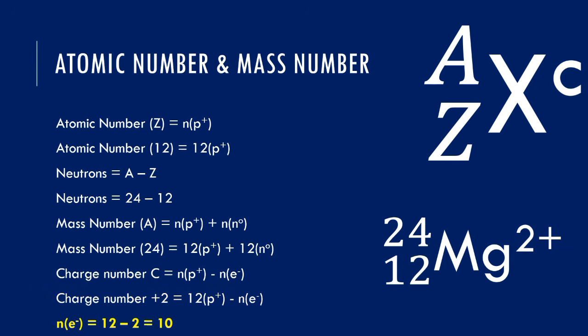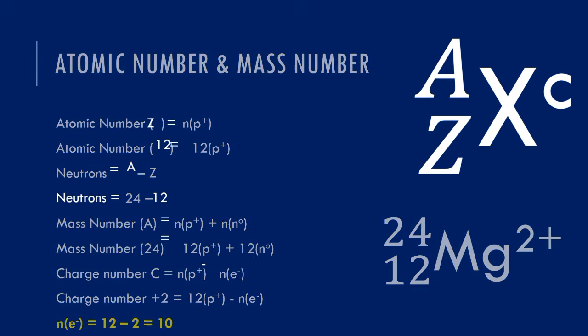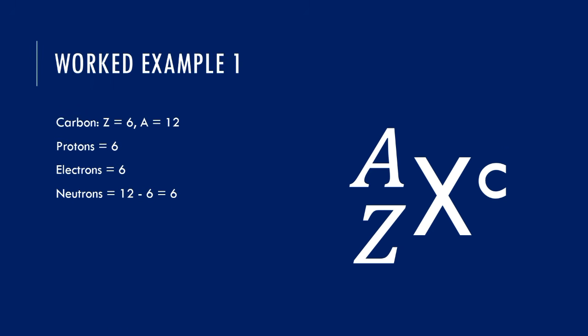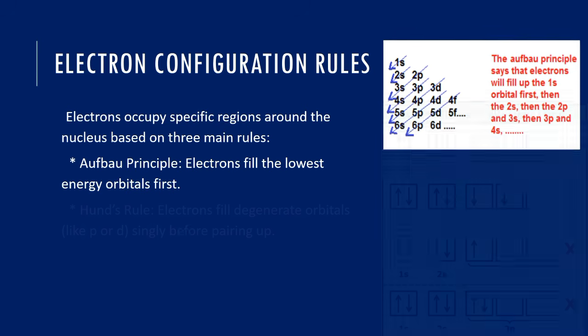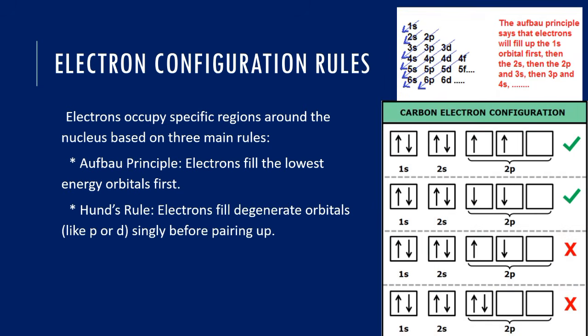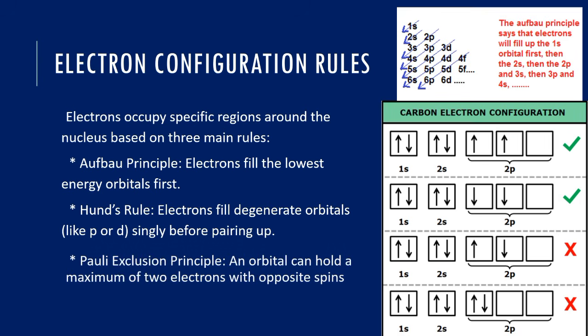Electronic configuration. Electrons occupy specific regions around the nucleus based on three main rules. 1. The Aufbau principle: here electrons fill the lowest energy orbitals first. 2. Hund's rule: electrons fill degenerate orbitals like p or d singly before pairing up. 3. Pauli exclusion principle: it says that an orbital can hold a maximum of 2 electrons with opposite spins.